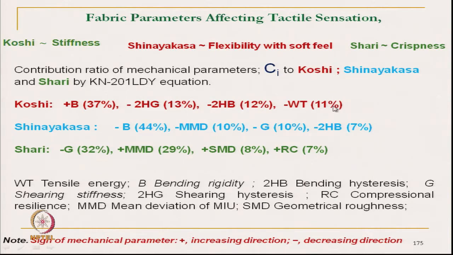For Shinayakasa, which is flexibility with soft feel, bending rigidity is negatively affecting. For Shari, bending rigidity is negatively affecting, and mean deviation of MMD is positively affecting. What does it mean? That means higher MMD will give higher crispness.